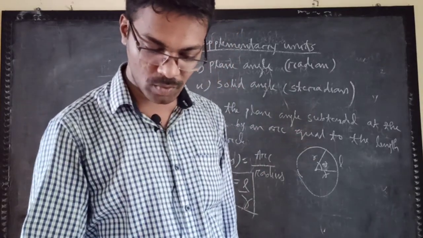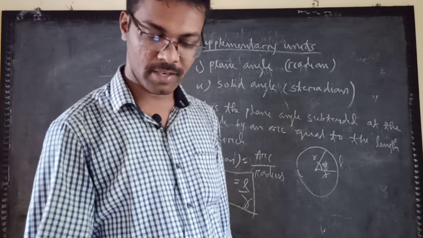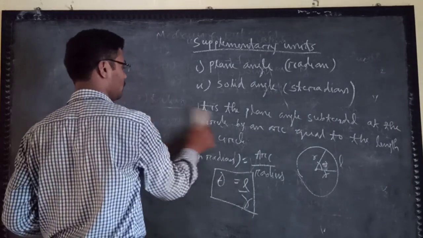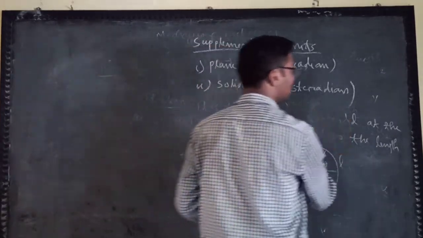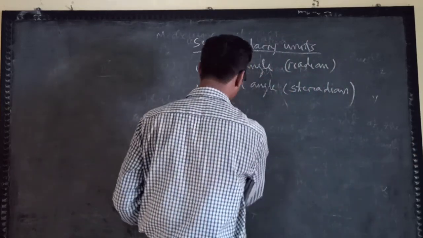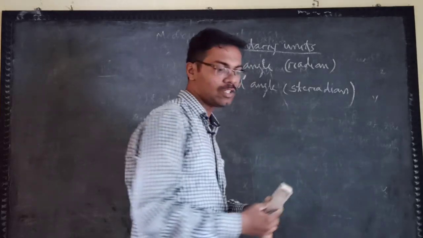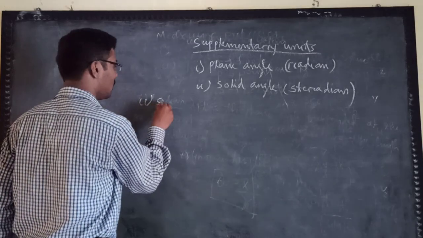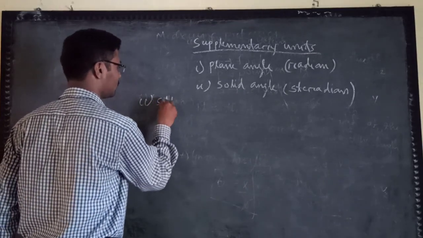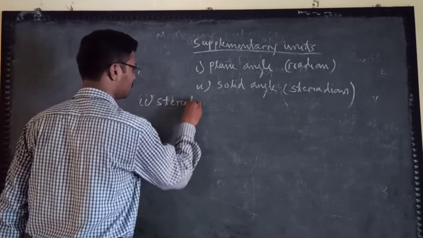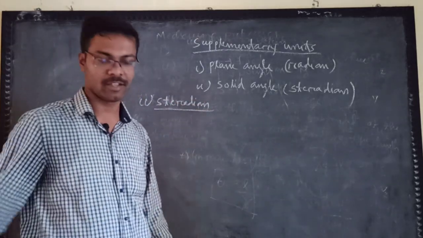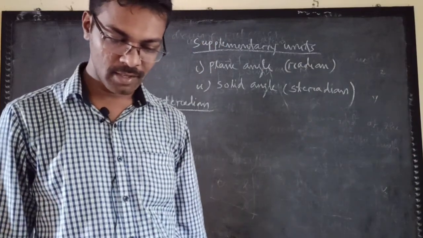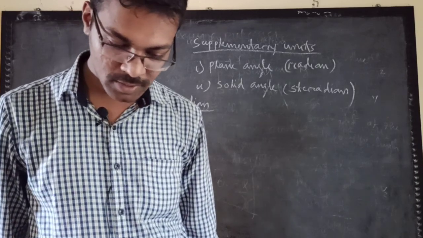Secondly, we will go to the steradian. Radian is used for plane angle, and steradian is used for solid angle. Solid angle is used frequently for three-dimensional objects, and plane angle for one and two dimensions. What is the basic definition of steradian?